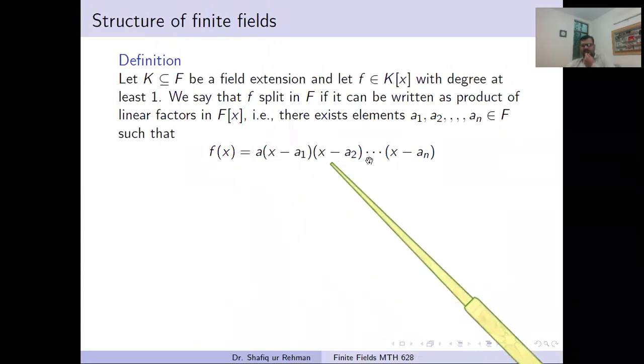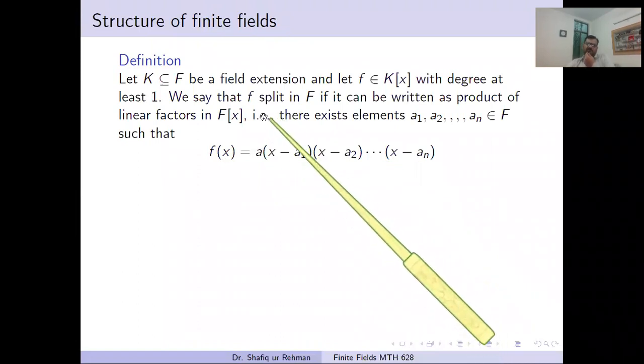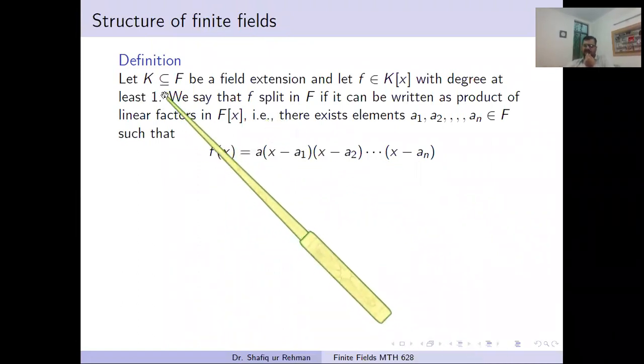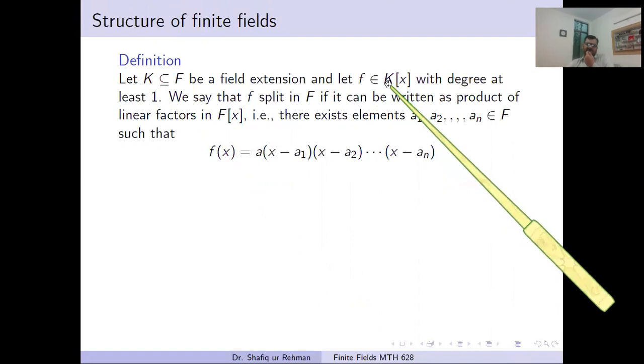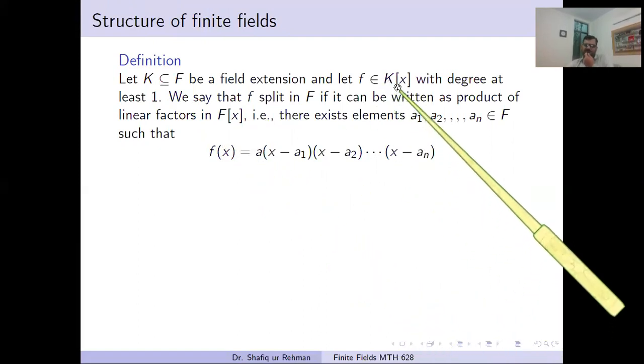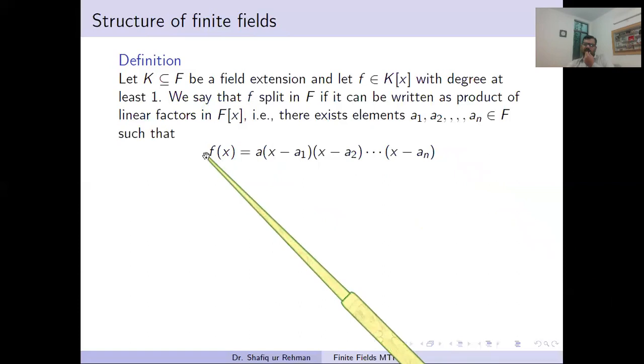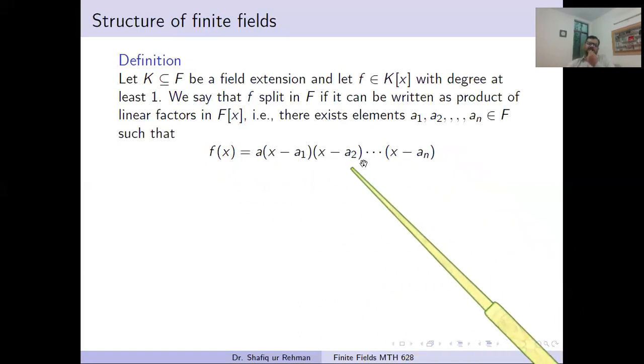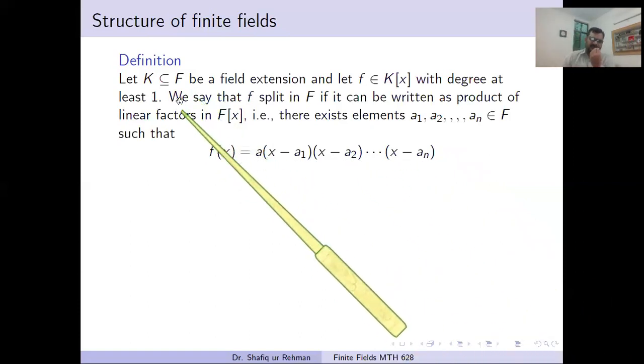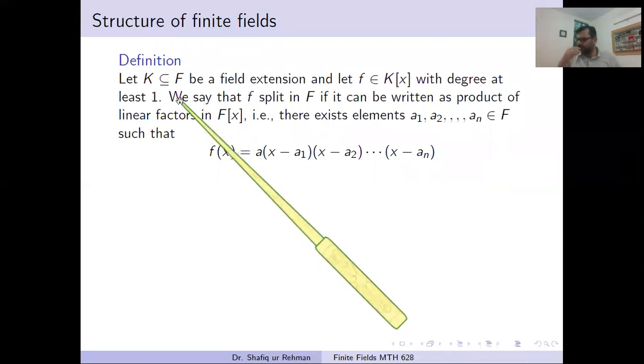So this is the meaning of splitting a polynomial. It is not necessary that a polynomial splits in the given field. For instance, if we take a polynomial in k[x], it's not necessary that we can decompose it in this field. Maybe it's possible, maybe it's not, but there exists some field F in which we can decompose it completely into linear factors, and then we say that the polynomial f splits in that field in which these roots appear.